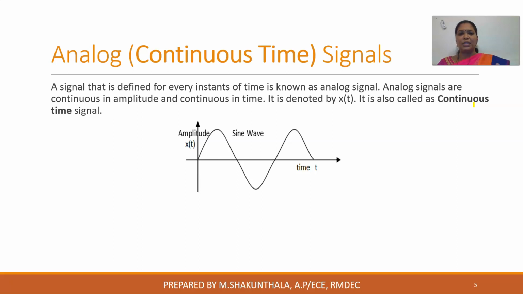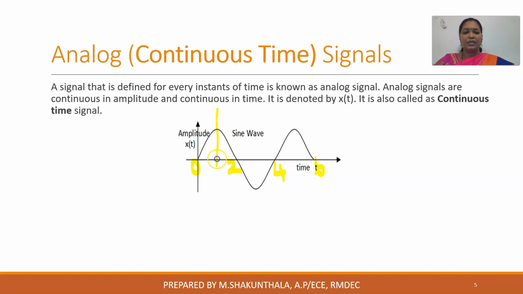Okay. So if you consider a signal, for each and every value of t, you can find some amplitude. For example, if t equal to 0, the amplitude is 0.